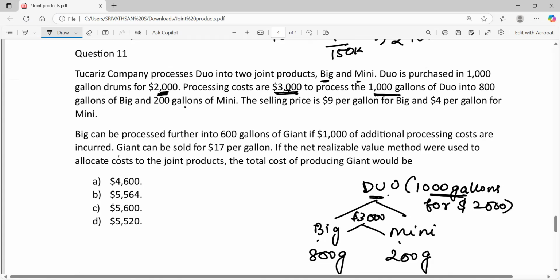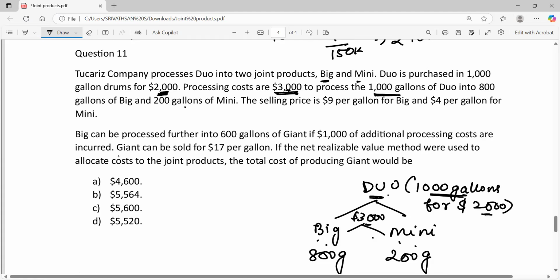DO is further processed into big and mini, right? So this 2,000 rupees is also incurred for manufacturing big and mini. I hope it is clear. So the total joint cost is not only this 3,000, the total joint cost is 5,000, 3,000 plus 2,000.